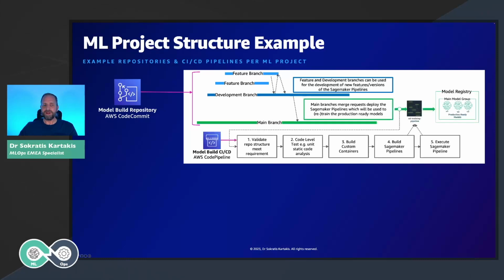By merging with the main branch, this will activate a CI/CD pipeline. The CI/CD pipeline will get the code, run some validations, run the different unit tests that we have, and then create custom containers if it is necessary. And then it will deploy the ML pipelines and it will start the execution. By starting the execution, this will run all the different pre-processing steps, training, post-processing steps, and more or less it will produce a model. Well, what we used to do is to store all the different versions of the models in some place that we call model registry.